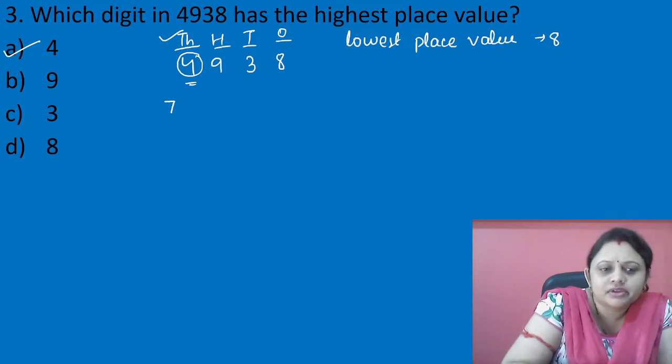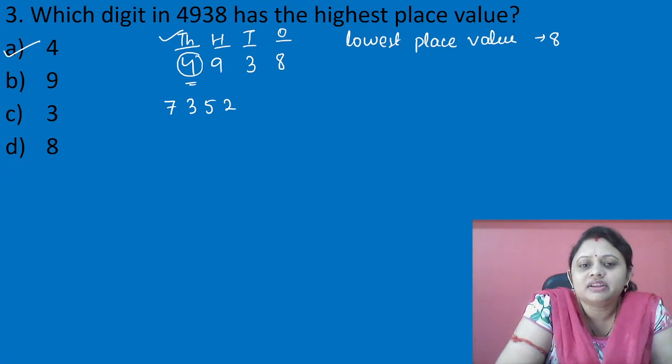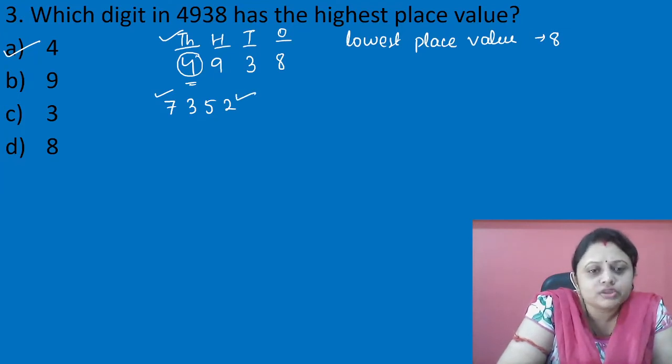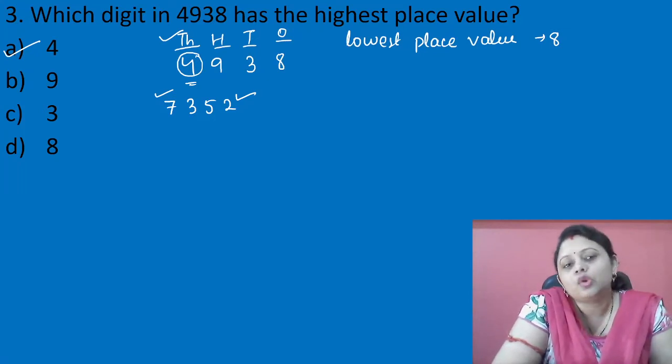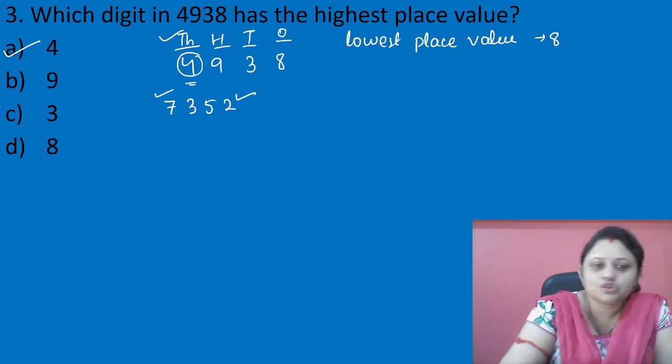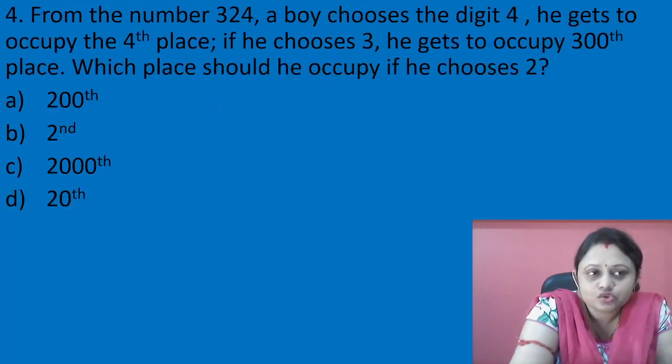Suppose I am giving you another example, 7352, which is having the highest place value. As you clearly see that 7 is present in 1000 place, so it is having the highest place value, and as 2 is present in the lowest place, that is ones, so it is having the lowest place value. Okay बच्चों, clear now? Okay, let's move to the next question.